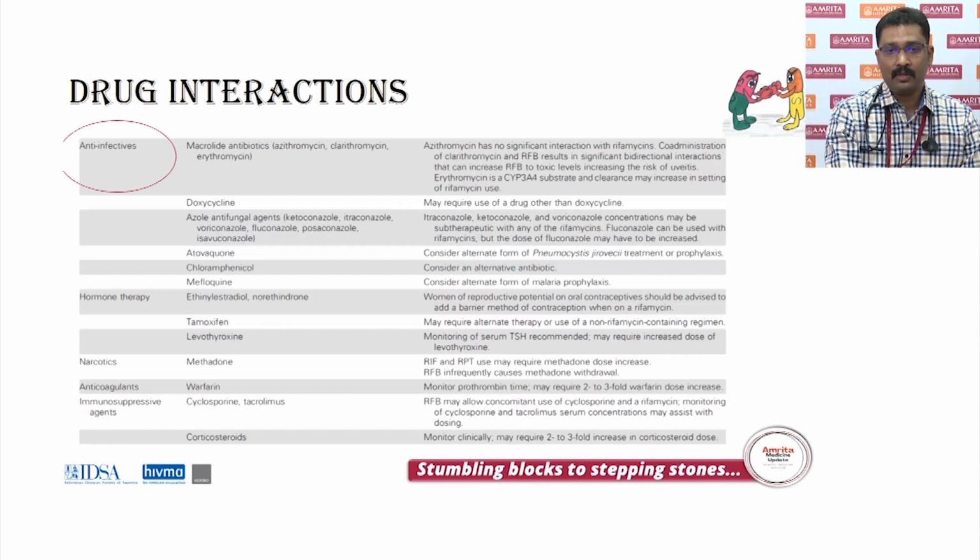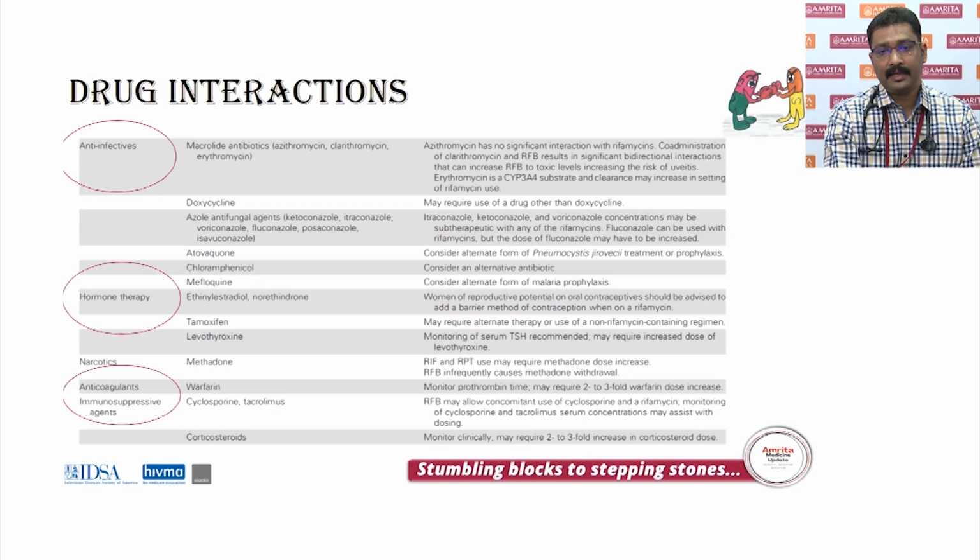Ketoconazole and other azoles will probably become subtherapeutic and the dose has to be increased. OCPs, that is an important part. Because of the interaction, patients who are on OCPs are advised a barrier method of contraception while on rifampicin. About anticoagulants, warfarin and even the newer anticoagulants, the dosage has to be increased. Warfarin has to be increased about 2 to 3 fold, especially when taken with rifampicin.